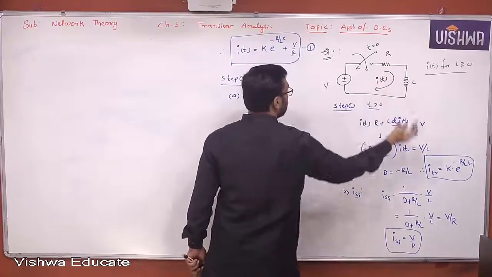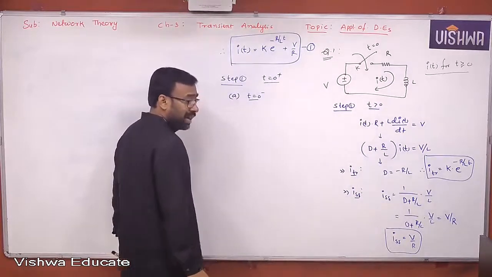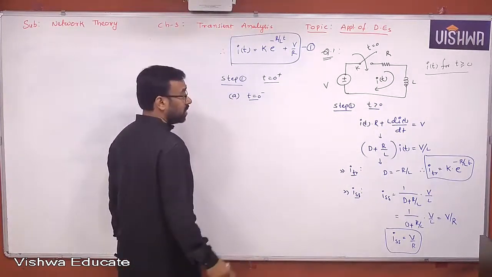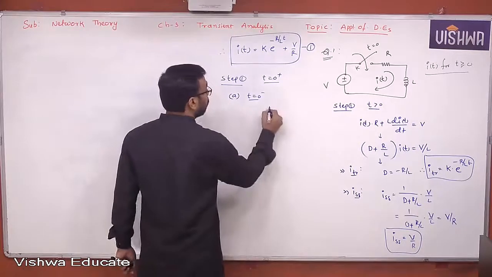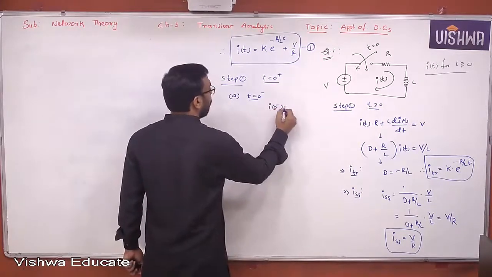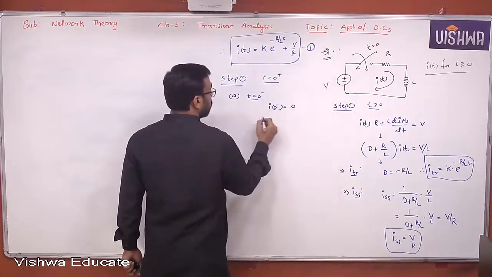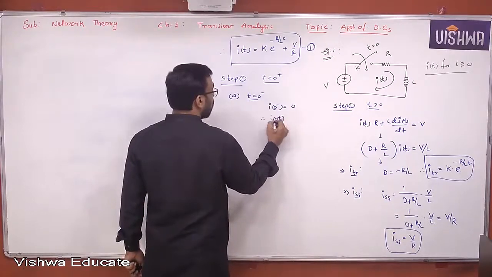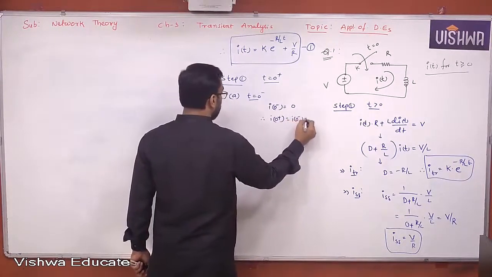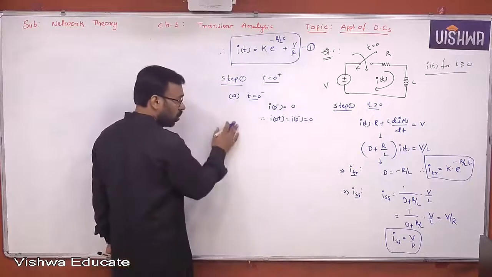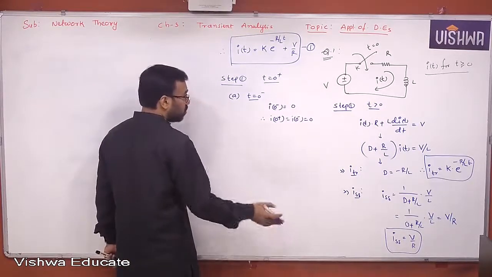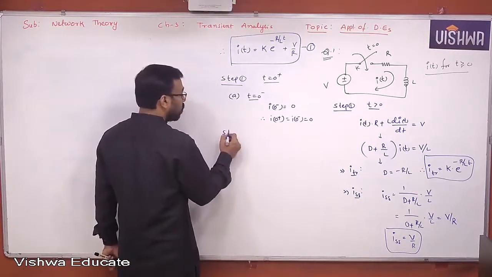Current through inductor at t equal to 0 plus can be determined easily from first step itself. There is no need to go for second step. But for that you require I of 0 minus. Switch open, therefore 0. Therefore I of 0 plus is nothing but what? I of 0 minus, nothing but 0. So there is no need to go for step B, step C, and so on. Now let's go for step 3.